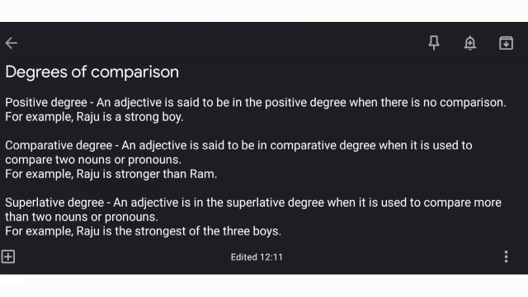In case there is any doubt or if there is anything you failed to understand, please feel free to clear them. Now before ending the video, there is one thing I want all the students to note. The first information is for the students of class 6. If you open this chapter, there are boxes which show the formation of degrees of adjectives. All the words that are there in all the boxes have to be learnt, because when you learn them, it will be easier for you to remember them when you get exercises related to these words in your exams.